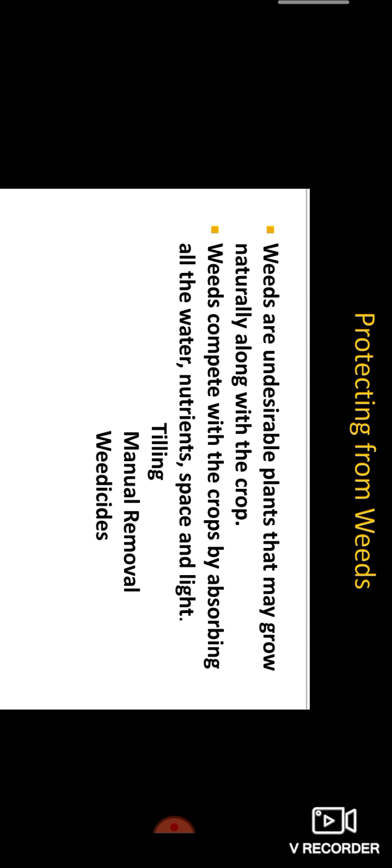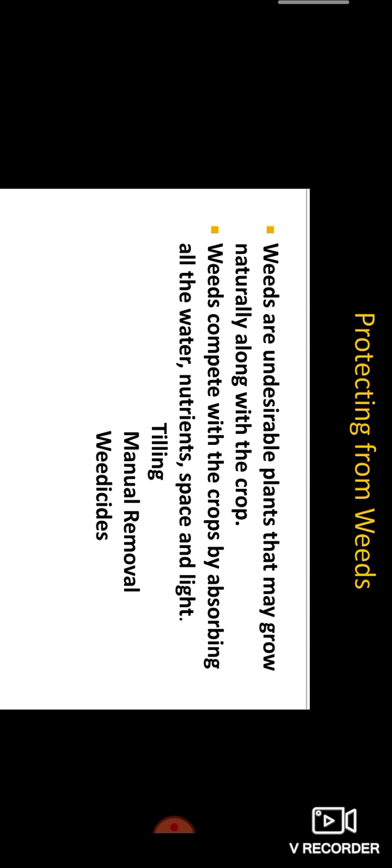Weeds compete with crops by absorbing all the water, nutrients, space and light. So the crop plants do not get enough because the weeds take it also.